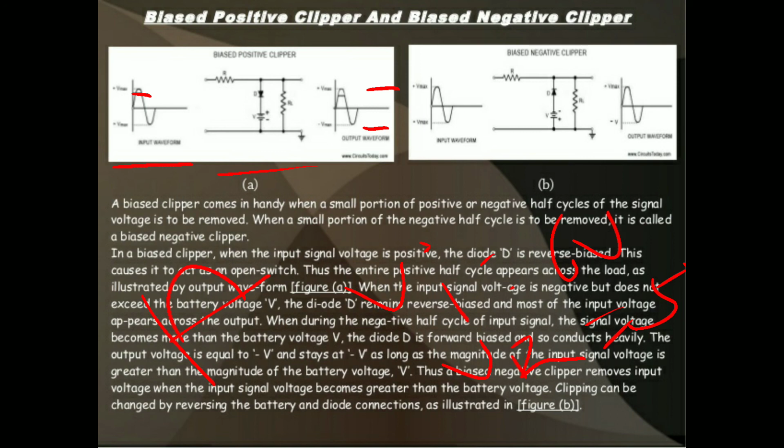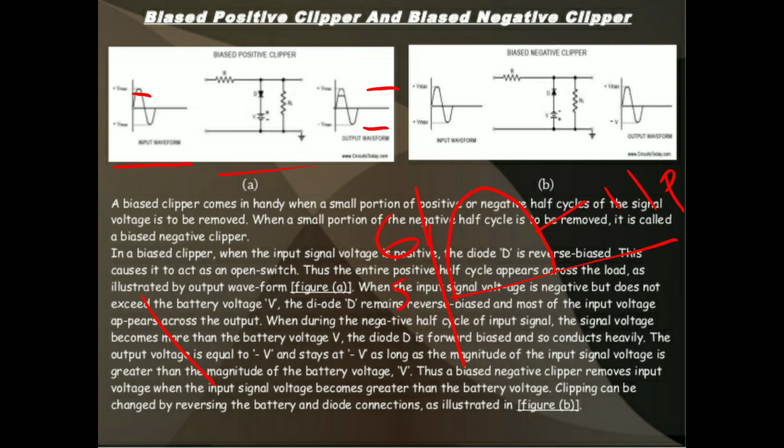That means 1 volt has to be clipped off because the input voltage is greater than the reference voltage. The reference voltage is only 5 volts. In this condition, 1 volt will be clipped. The output will be like this. This is the input, 6 volts, but the reference voltage is fixed at what voltage? 5 volts.